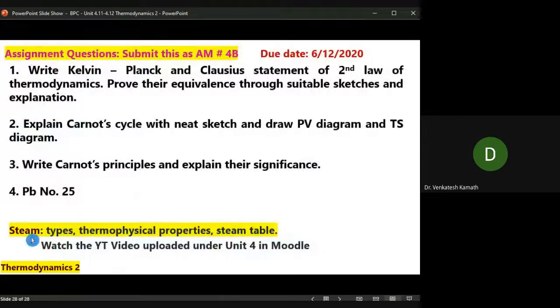Then, one second, yeah. In Moodle, I have already uploaded a video lecture from YouTube, not mine, on steam, its different types and properties. There is one class notes also within the same page. Watch the video. I will not be taking a separate class on this topic. It is beautifully explained in that YouTube video of about 10 or 12 minutes. It explains what steam is, what the properties are, and how to use the steam table. There are 2 different types of steam table.